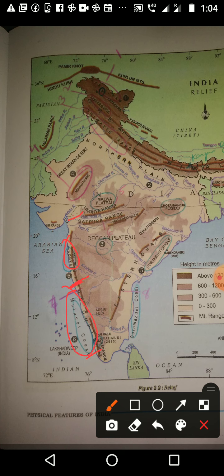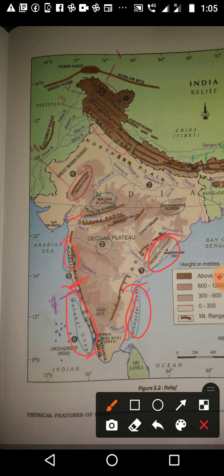Then next, this side is known as the Coromandel coast. Then the Northern Sirkar coast. We want to study both the Coromandel and Northern Sirkar coast. Both we want to study. This is all about the lesson.